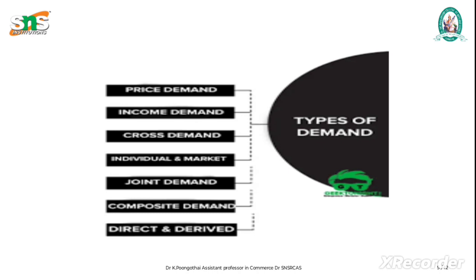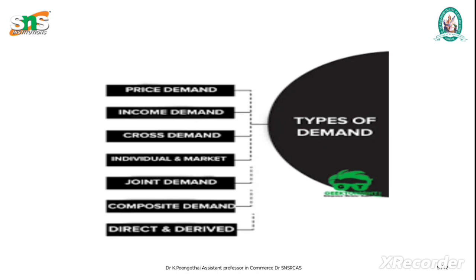Next one is direct demand. In this, goods or services are desired for their own sake. The demand for consumer goods like clothing or electronics is a typical example of direct demand. Next one is derived demand. In derived demand, the demand for a good or service is derived from the demand for another good or service. For example, demand for steel is derived from the demand for automobiles and construction. So one depends upon the other, and that is known as derived demand.